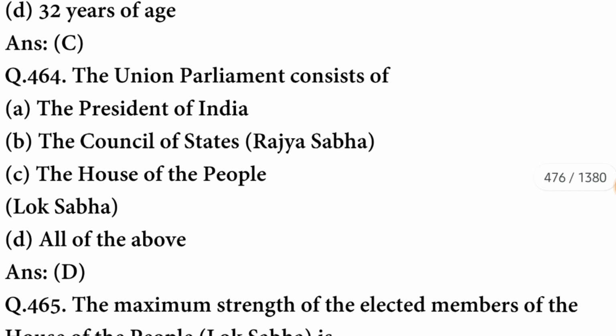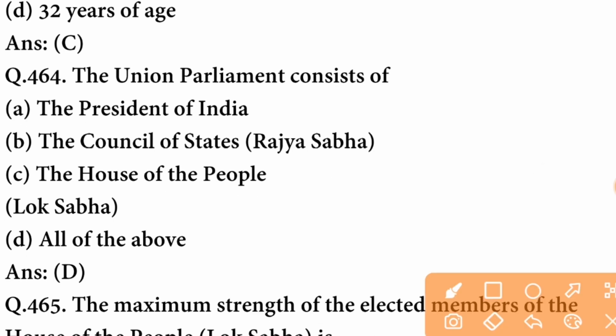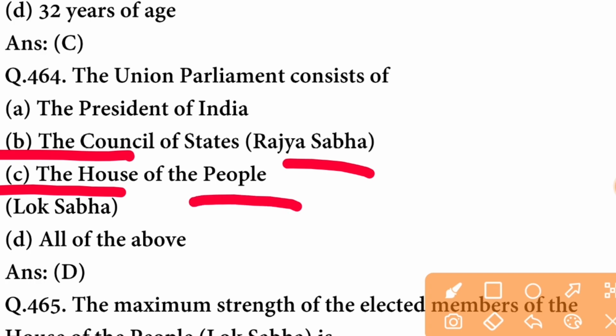The Union Parliament consists of the President of India, the Council of States, Rajya Sabha, and the House of the People, Lok Sabha.